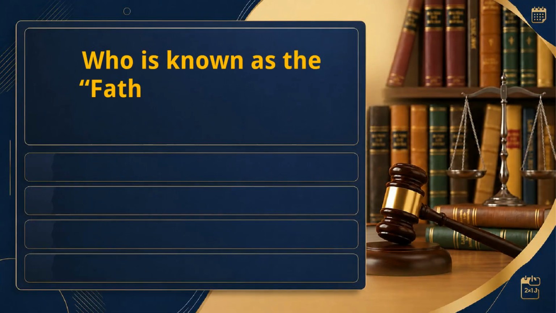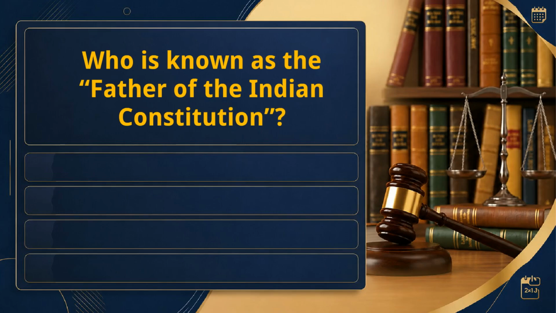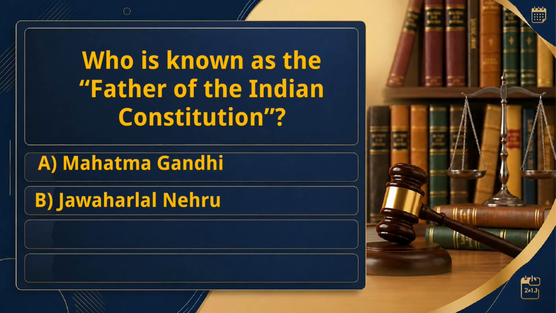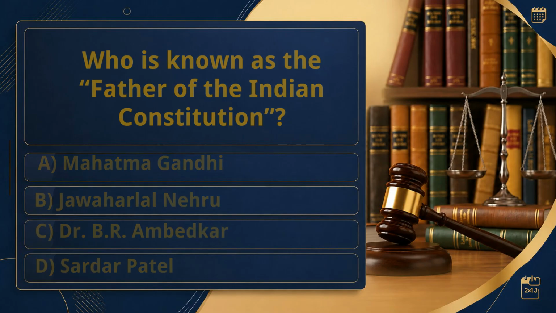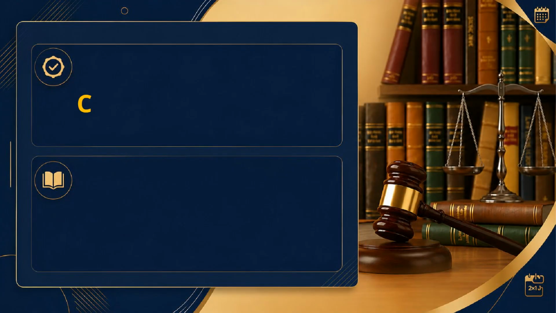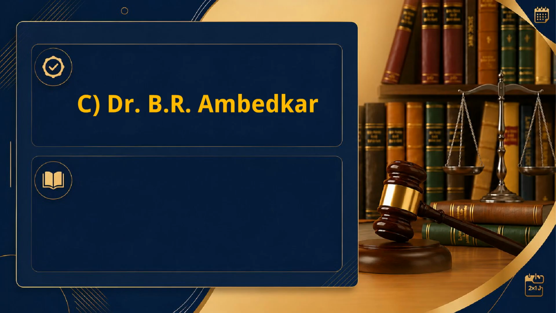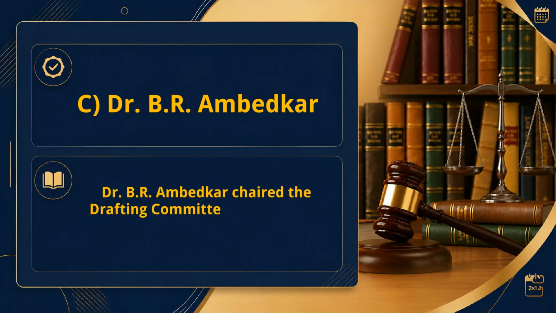Who is known as the father of the Indian Constitution? A. Mahatma Gandhi. B. Jawaharlal Nehru. C. Dr. B.R. Ambedkar. D. Sardar Patel. Right answer: C. Dr. B.R. Ambedkar. Dr. B.R. Ambedkar chaired the drafting committee of the Indian Constitution.